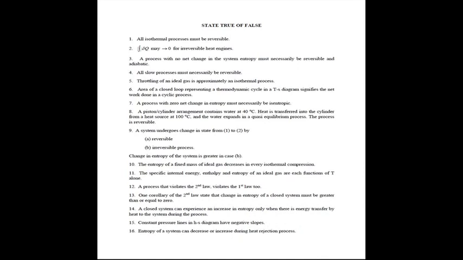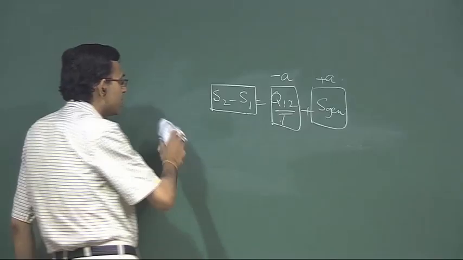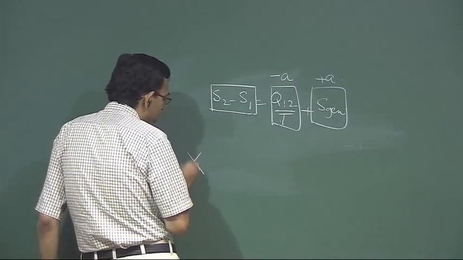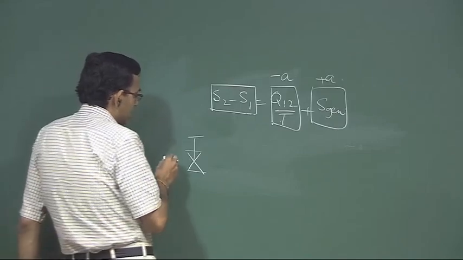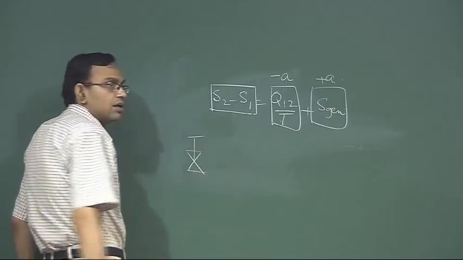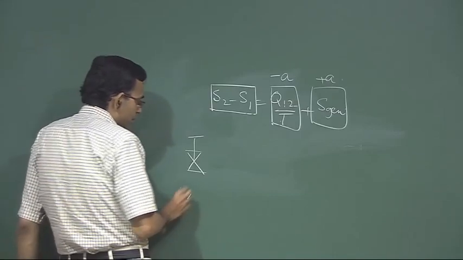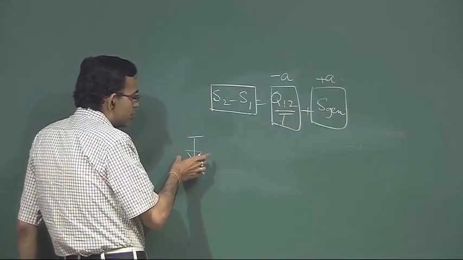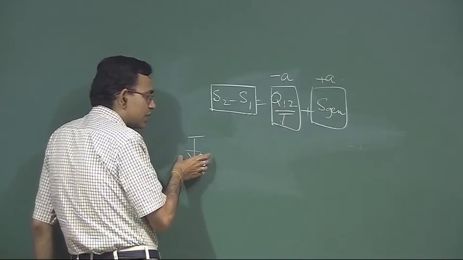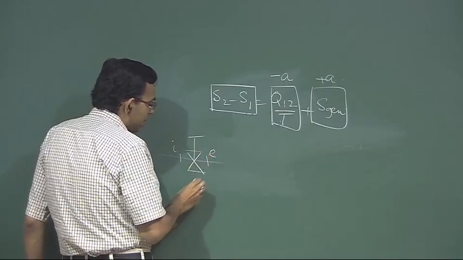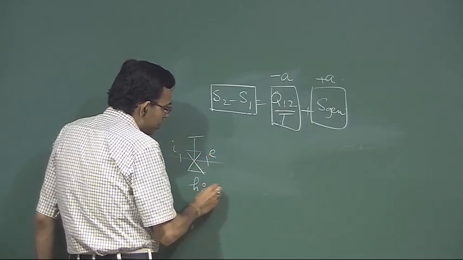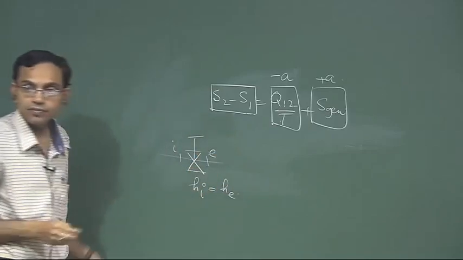The next question is: throttling of an ideal gas is approximately an isothermal process. The process of throttling is something like this. You have a throttle valve and across the valve the fluid is flowing in such a way that there is no scope of any heat transfer or work done, and if you neglect changes in kinetic energy and potential energy, the first law for a steady flow process will tell that HI equals HE.